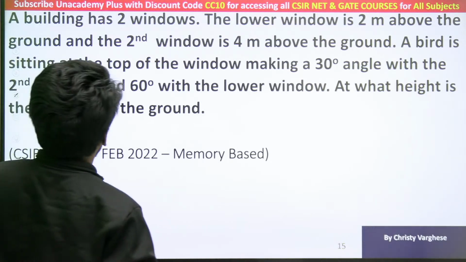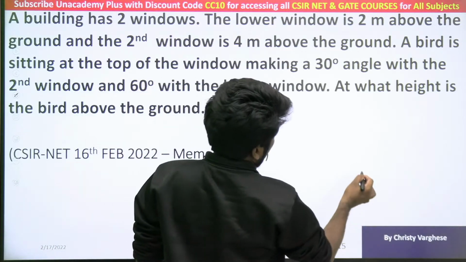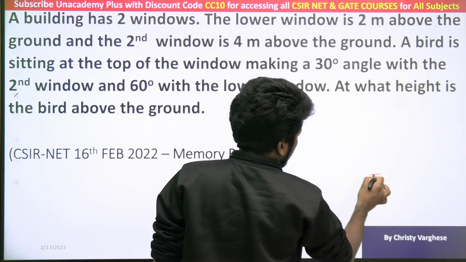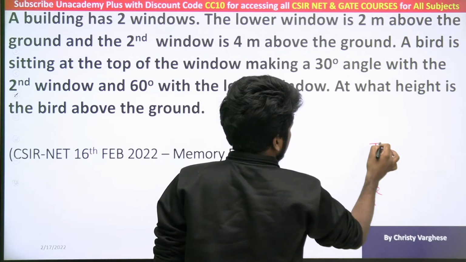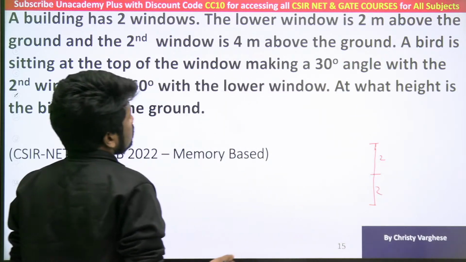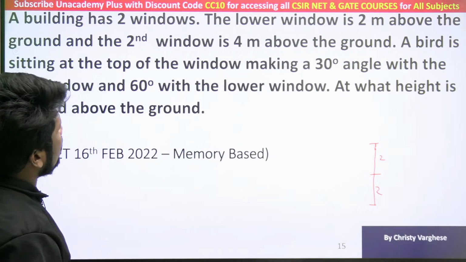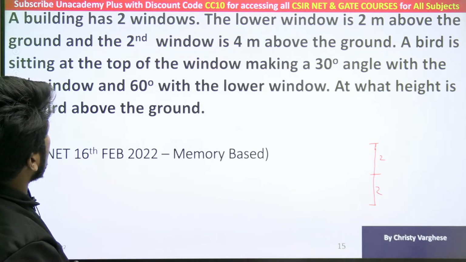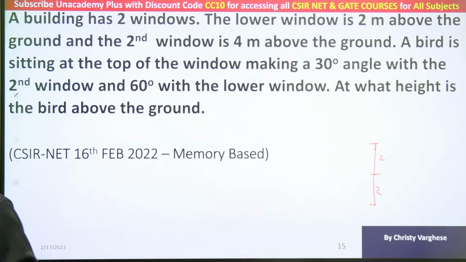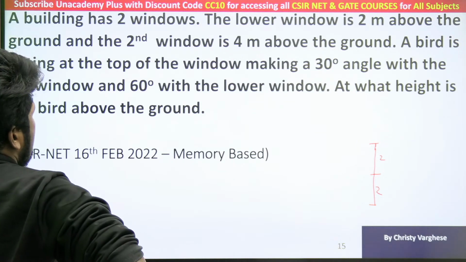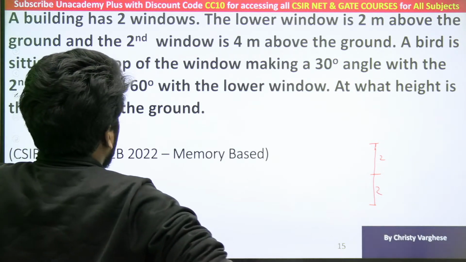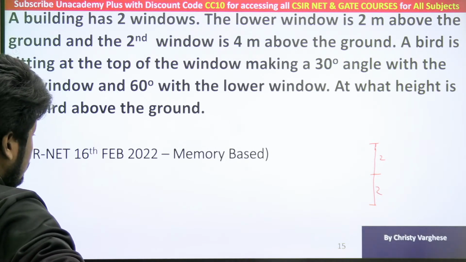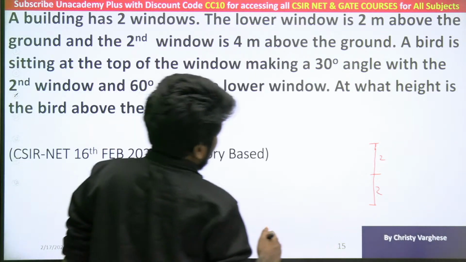The lower window is 2 meters above the ground and the second window is 4 meters above the ground. So 2 meters above the ground, lower window is there. 4 meters above the ground, another window is there. A bird is sitting at the top of the window making a 30 degree angle with the second window. Is the bird sitting at the top of the window or top of another object? With the lower window 30 degree is making, so